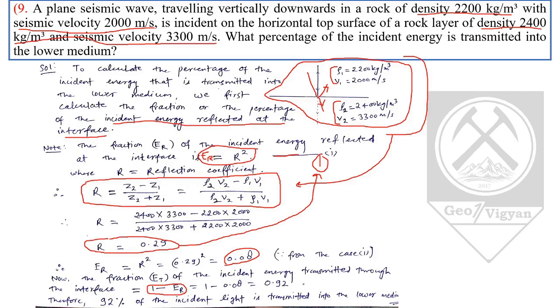Therefore 0.92. It is not in percentage and we have been asked for the answer in percentage, so we will convert it into percentage. 0.92 will be multiplied by 100 and we get the answer to be 92% of the incident light is transmitted into the lower medium. So the answer is 92%.